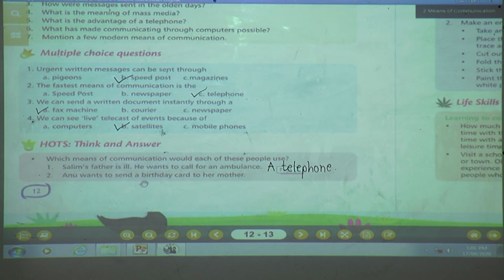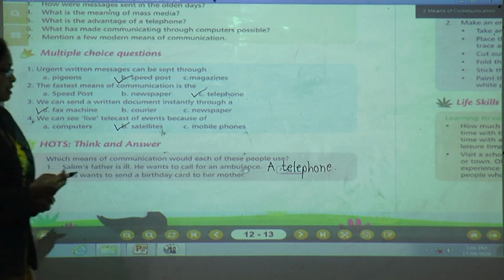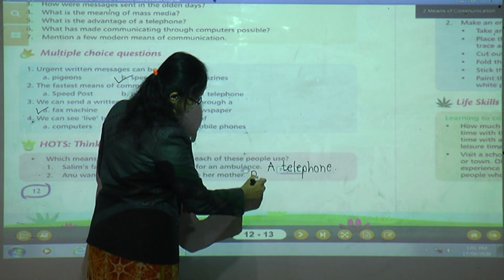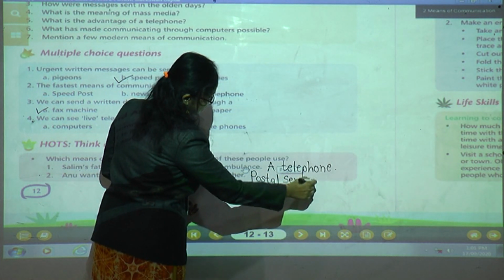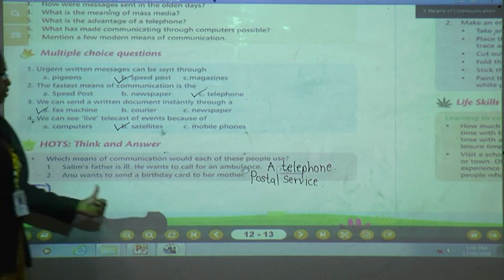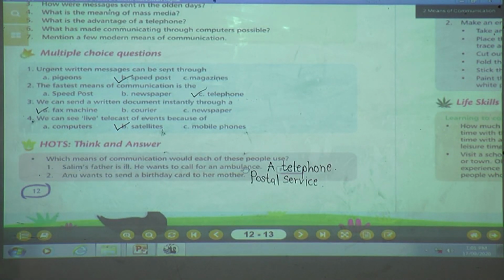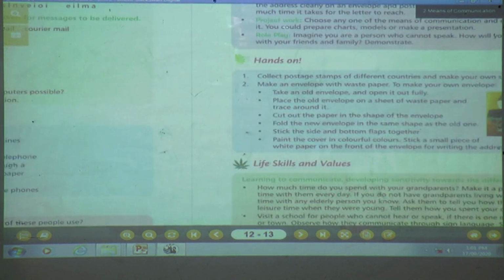Number 2, Anu wants to send a birthday card to her mother. If Anu wants to send a birthday card to her mother, which means of communication will she use? Yes, she will use the postal service, P-O-S-T-A-L, postal service. She will post a letter in the postal service to send a birthday card to her mother. Understood, children? Okay, shall I erase this? Okay. Next page, children. Take out the next page.